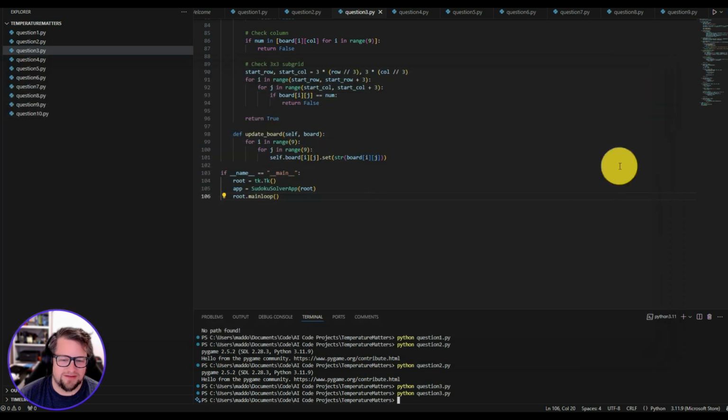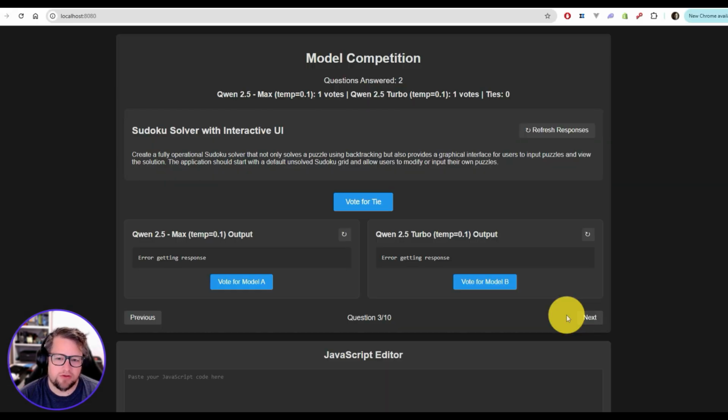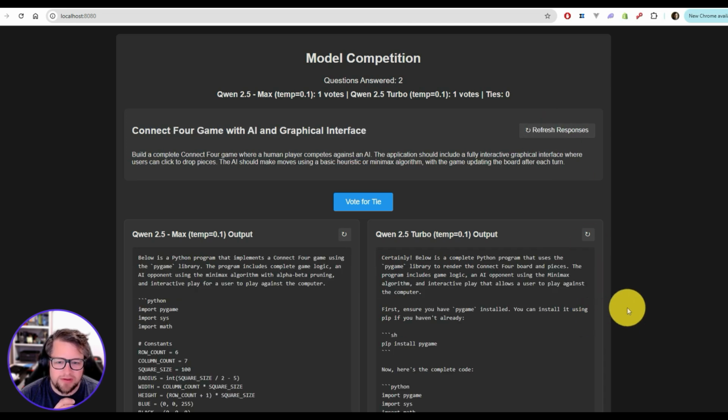Yeah, I have to give it to the other one purely out of formatting. So 3.0. You can see the turbo model is not doing very well at code. I have had a little bit of luck with it, but I just don't think it's a model that's built for that. So anyway, you can see here, I ended up getting that error from Alibaba because I hit their quota. I'm going to go ahead and go to the next one here because we did finish that last one off.